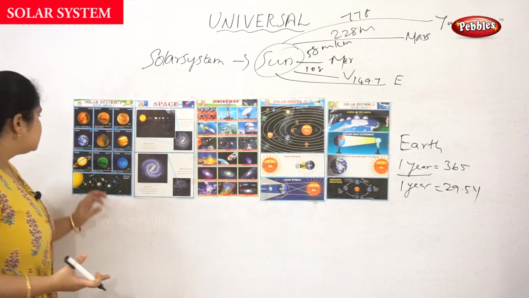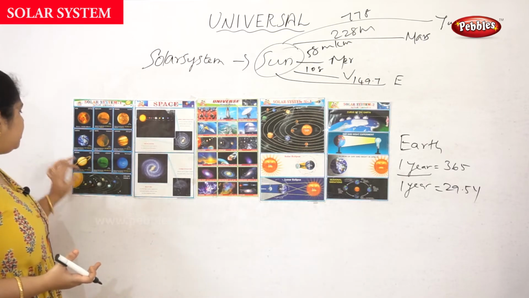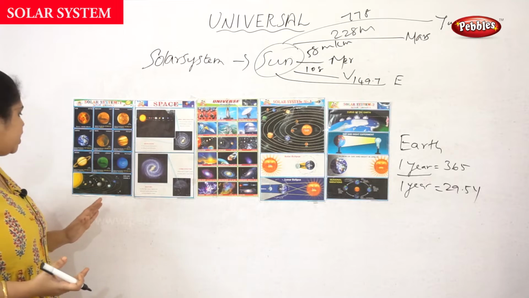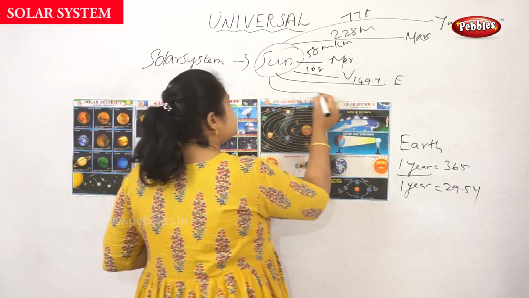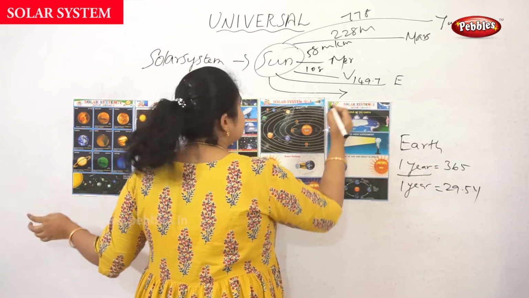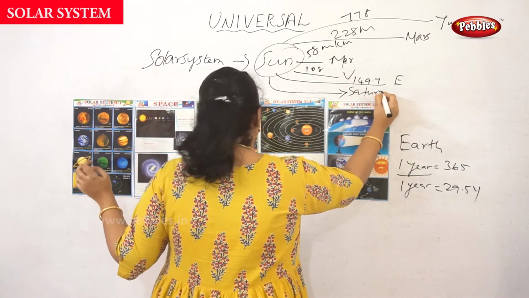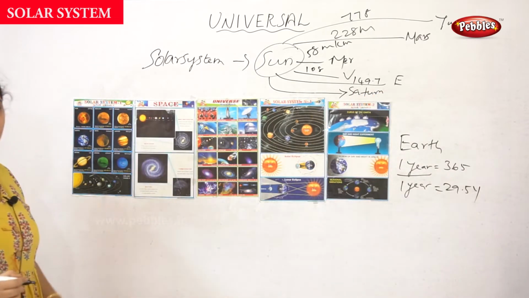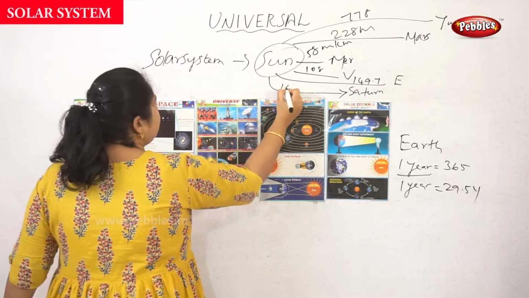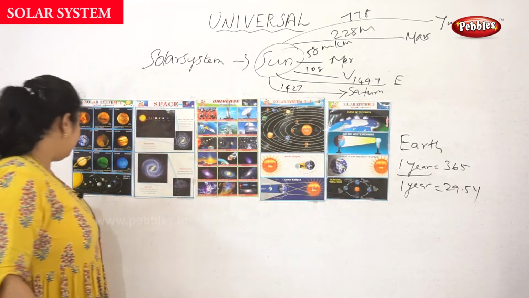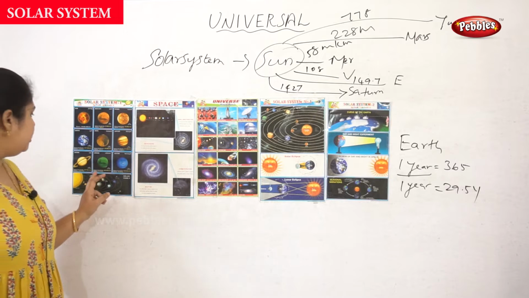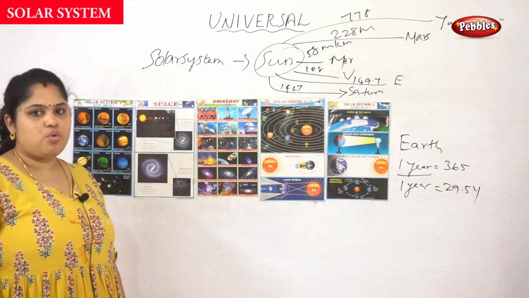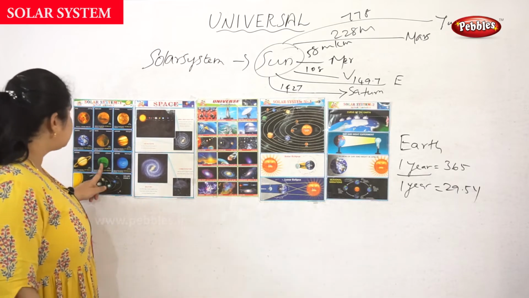Next, the distance between the Sun and Saturn is 1427 million kilometers, and the diameter is 1 lakh 20,514 kilometers.